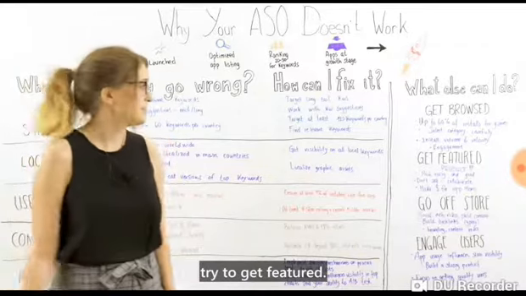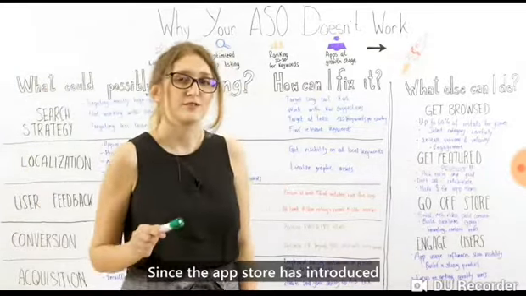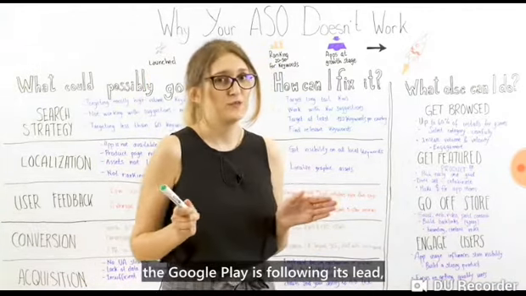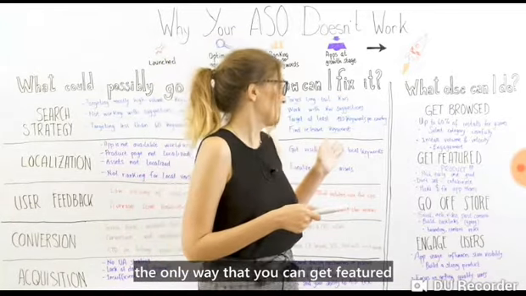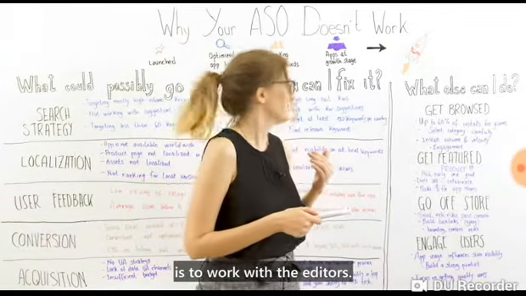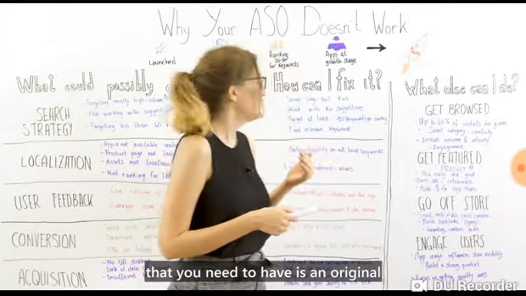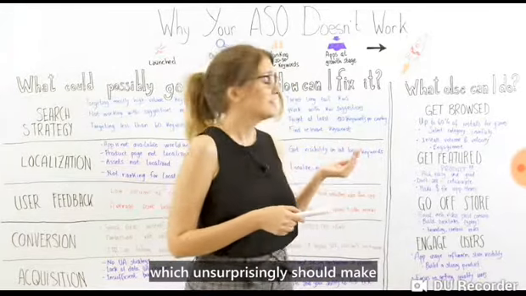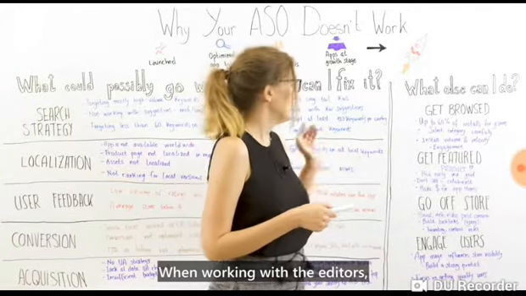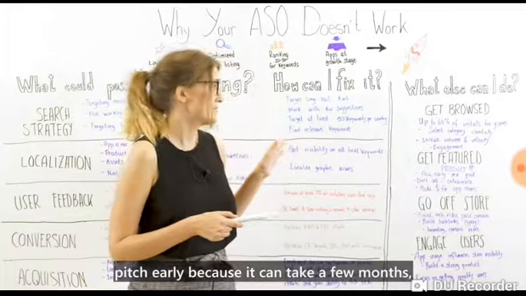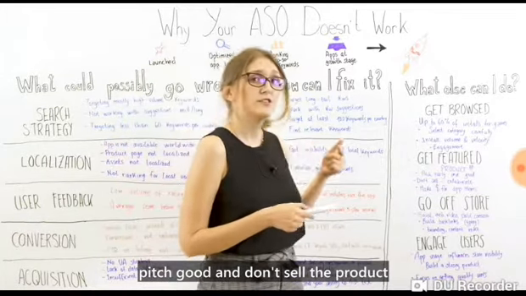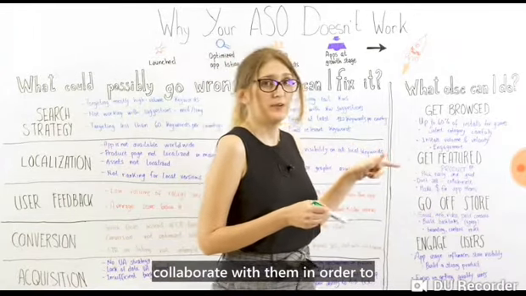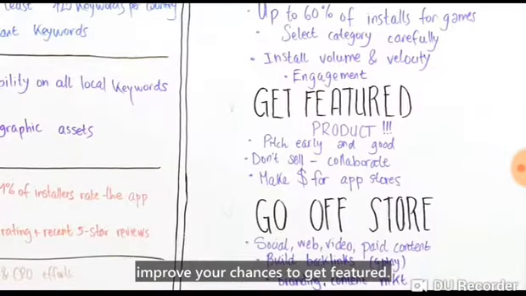So the second tip, try to get featured. Since the App Store has introduced the new editorial look of the store with iOS 11, and now Google Play is following its lead, the only way that you can get featured is to work with the editors. The most important thing that you need to have is an original and truly great product, which, unsurprisingly, should make money for the app stores. When working with the editors, pitch early because it will take a few months. Pitch good and don't sell the product to the editors. Instead, try to collaborate with them in order to improve your chances to get featured.